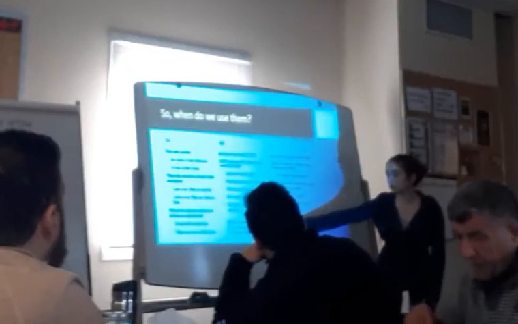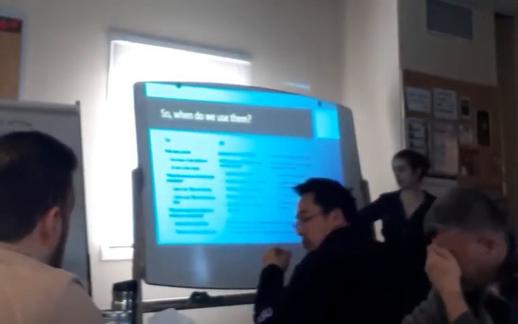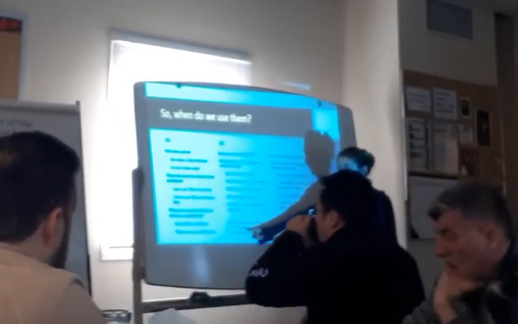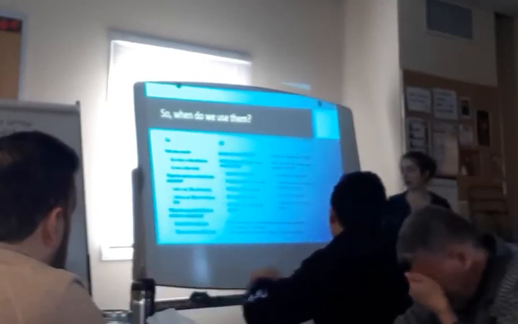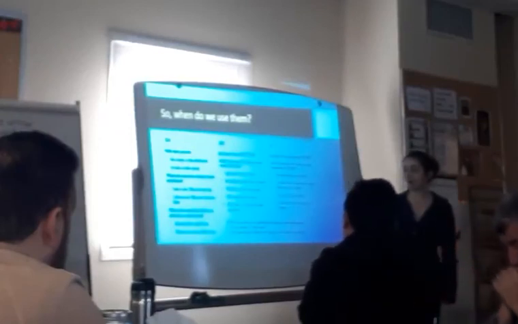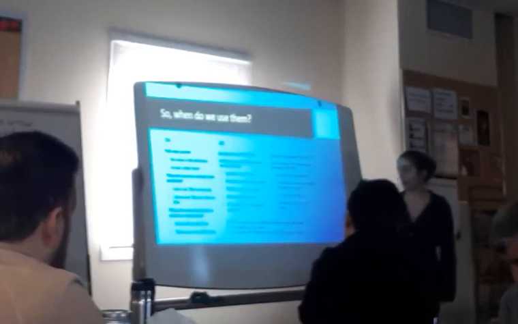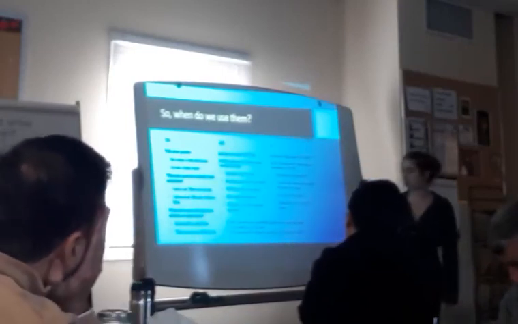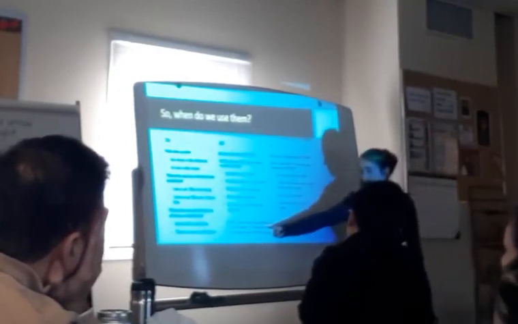But just remember, do not use a or an with plural nouns or non-count nouns. So, I love animals. It wouldn't be I love an animals or I love the animals. It's just I love animals because it's plural. I like books, not I like the books or I like a books. It's because books is plural.